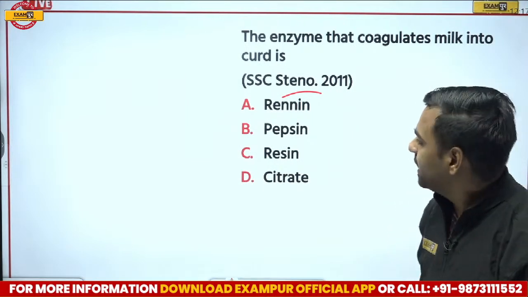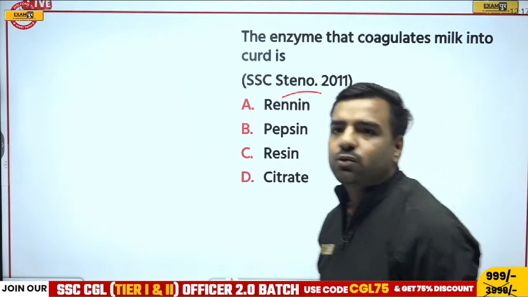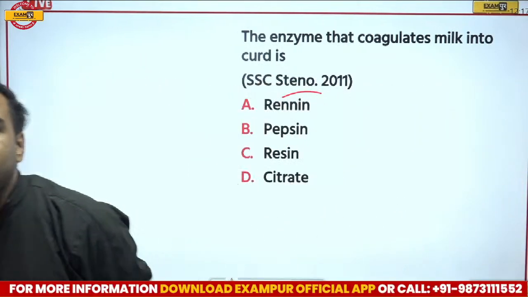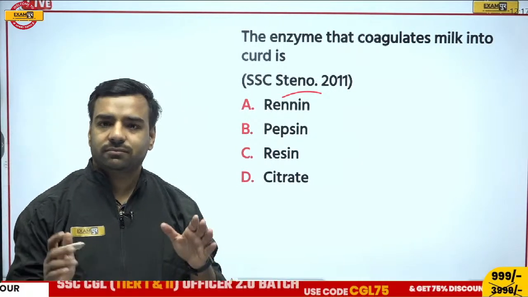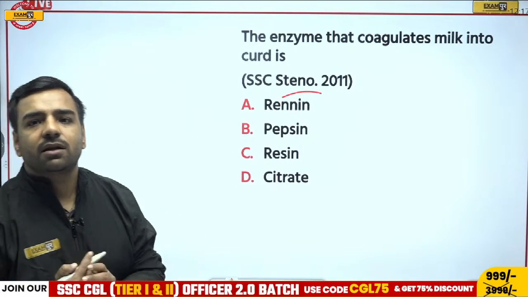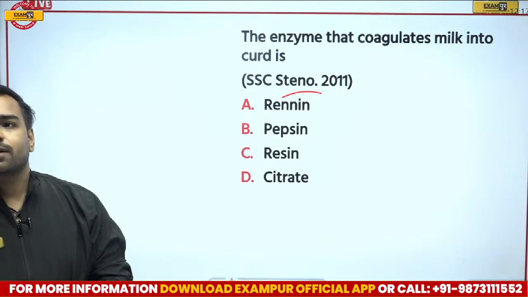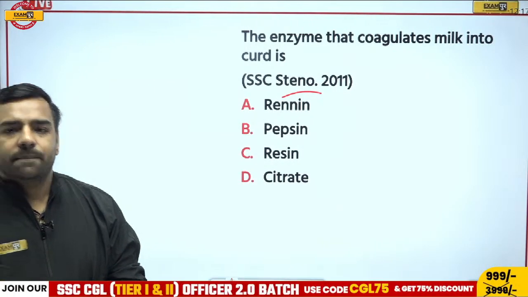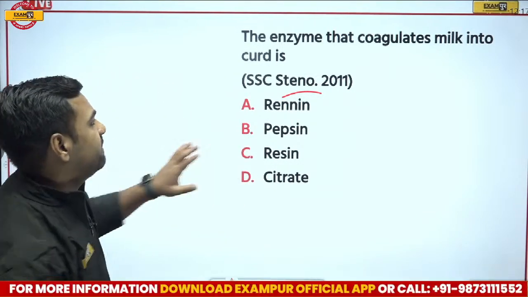Akleshwar is going with B. Sir, it would be pepsin. Okay. Vinod is going with D, that is citrate. Who is left? Vikram is left. Vikram, so your work is done, I guess. I'm getting your comments quite late. So waiting for your answer, then I'll explain this part. So the enzyme that is helping in the coagulation of milk into curd. Okay. So let me tell you, Vikram, I guess I'm getting comments quite late from your end. So I'll explain this part.